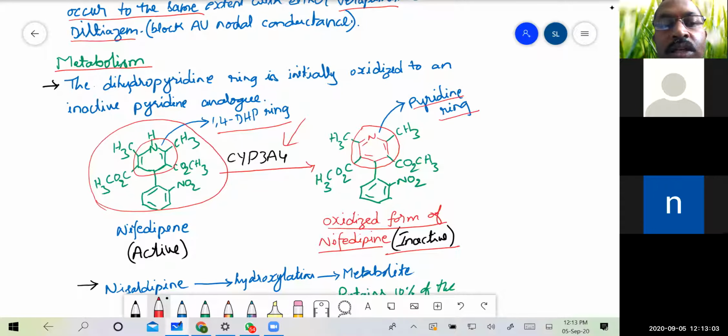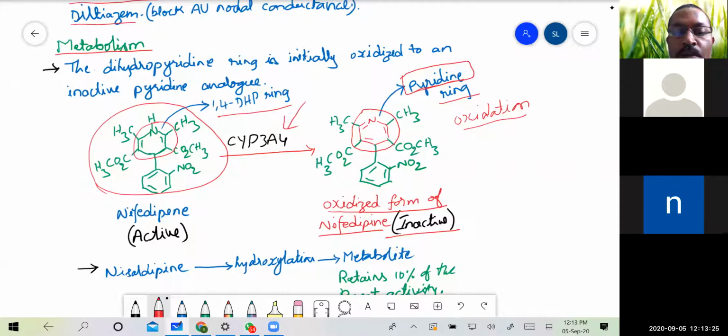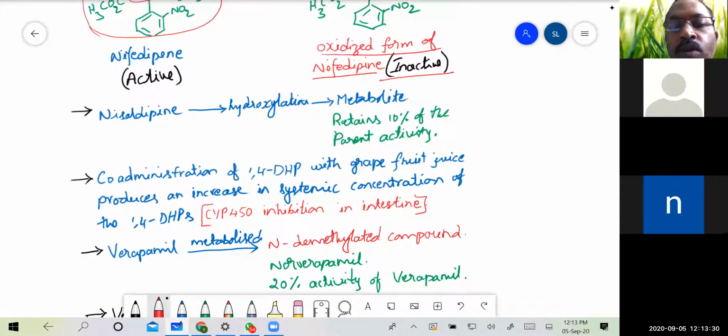That means there is removal of hydrogens. So removal of hydrogens, by definition, is oxidation. So here the oxidation of the 1,4-dihydropyridine ring has taken place and it has transformed into the pyridine ring. Then coming to the other compounds, what are the metabolites? In the case of nifedipine, the metabolite is inactive, but in the case of other drugs,